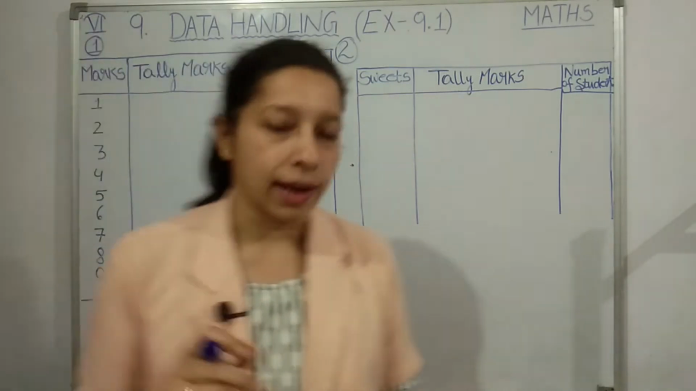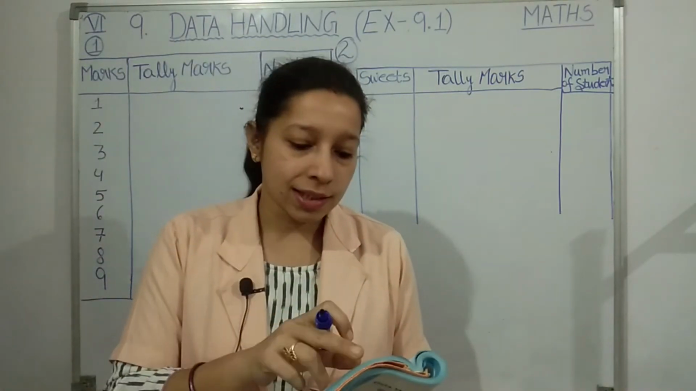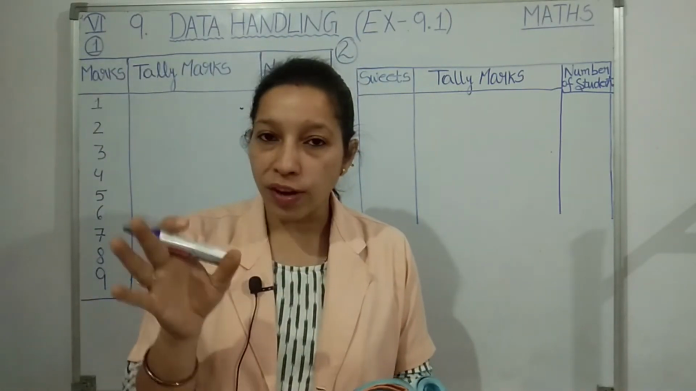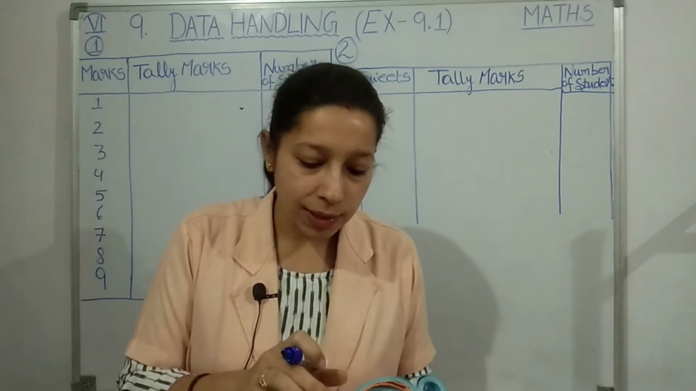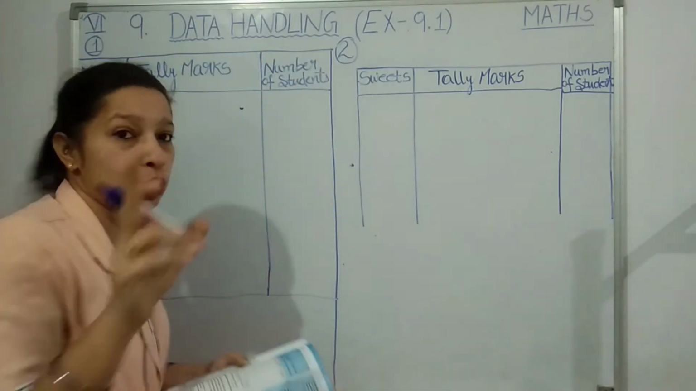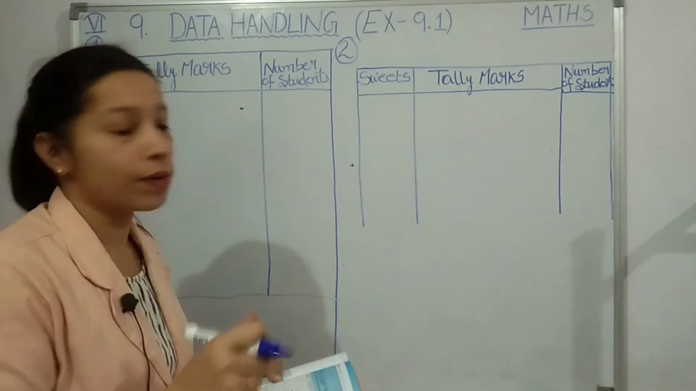I will tell you one trick. Never see, as it is given 8, so no need of wasting your time in counting 8. How many times 8 is given, then you will draw the tally marks. No, that way is not correct. What we will do, look here.